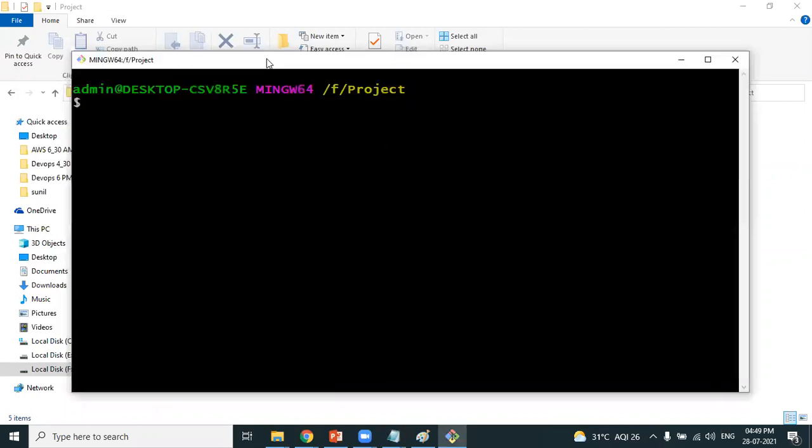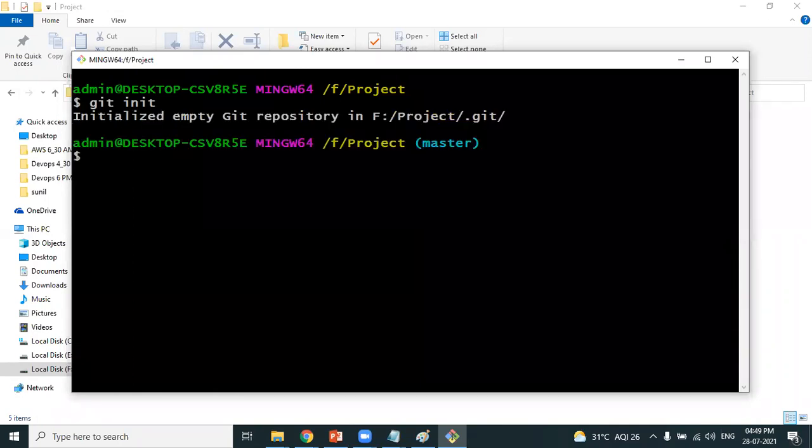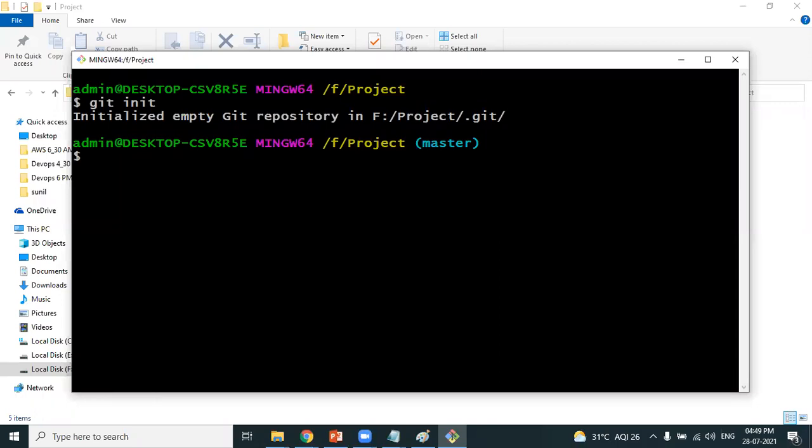Yes, I want to run that command. The first command we have learned is git init. The moment I run this git init, please observe what happens. The project folder, the F drive project folder, will be converted into a working directory. Look at this. Yes, the folder is converted into a working directory.